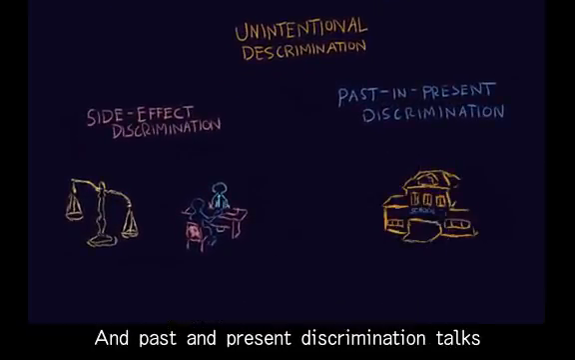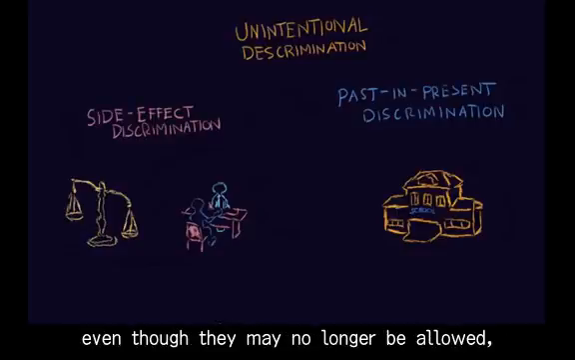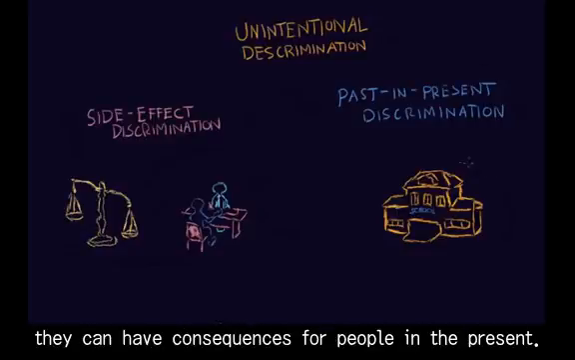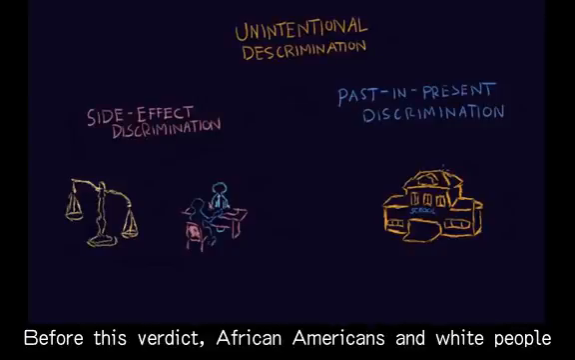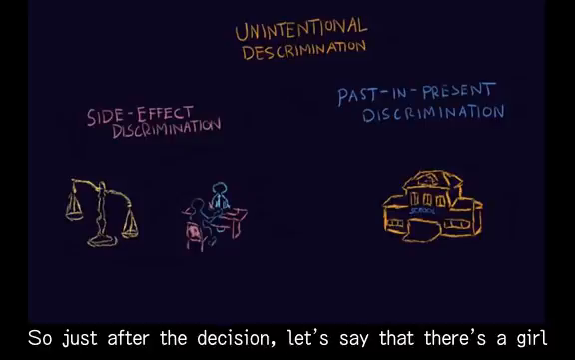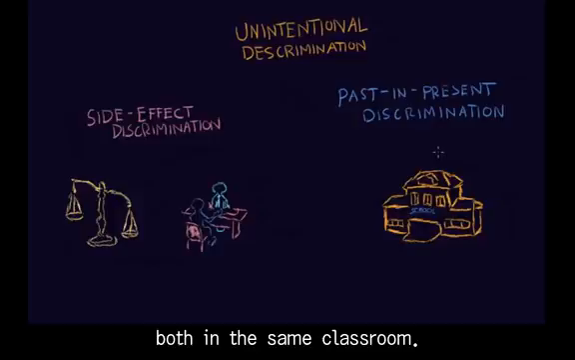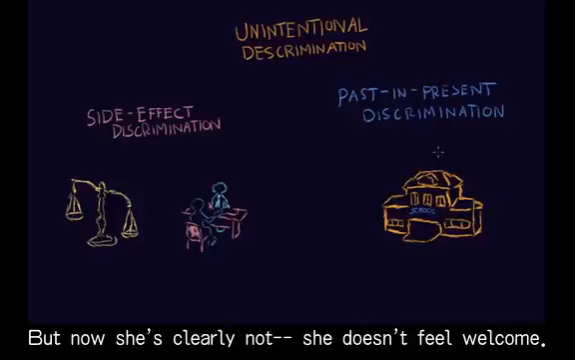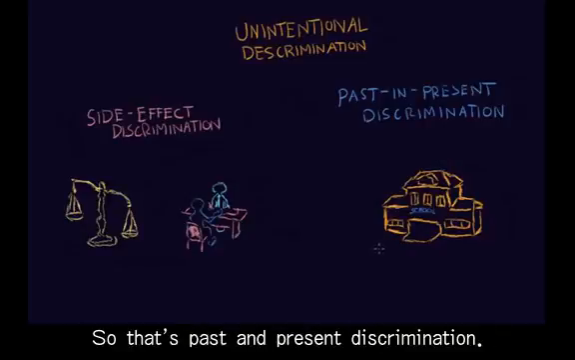Past and present discrimination talks about how things that were done in the past, even though they may no longer be allowed, can have consequences for people in the present. An example would be Brown versus Board of Education. Before this verdict, African Americans and white people had to attend different schools. Just after the decision, let's say there's a girl and she wants to go to an integrated school now, with white kids and black kids both in the same classroom. But now she clearly doesn't feel welcome. She still feels mistreated and it's still not going well for her. So that's past and present discrimination.